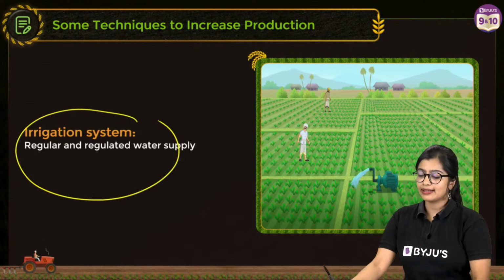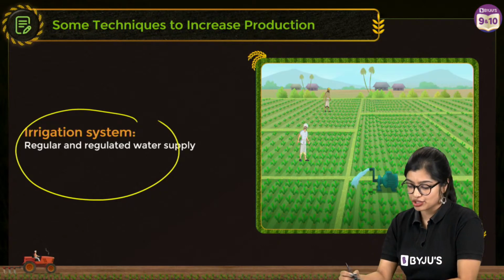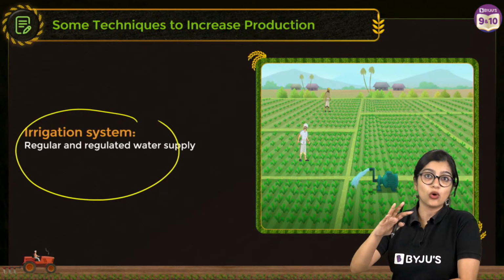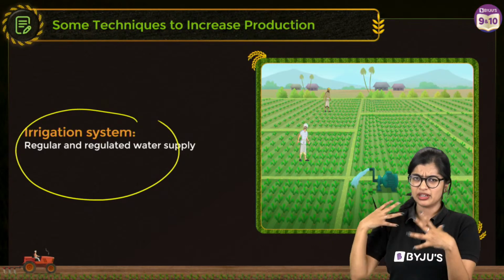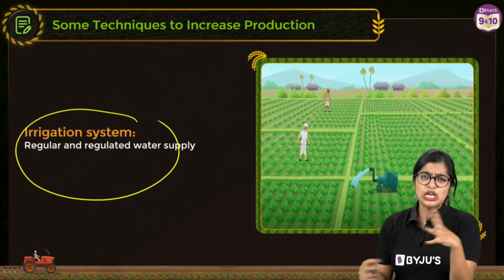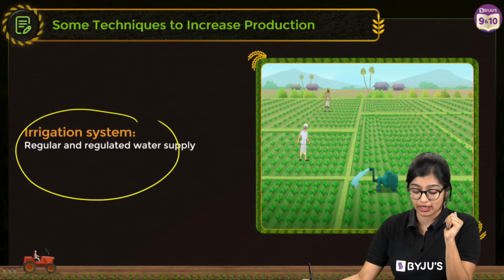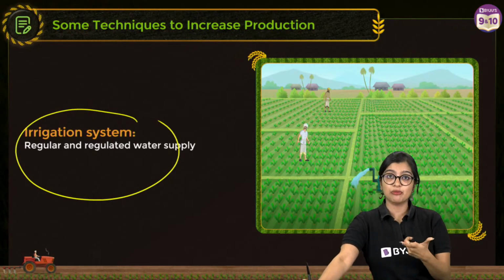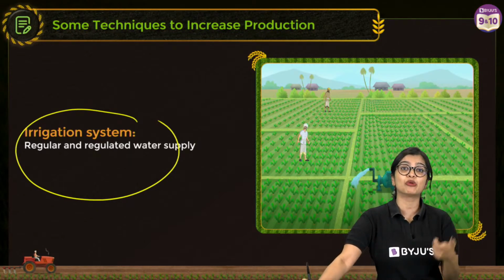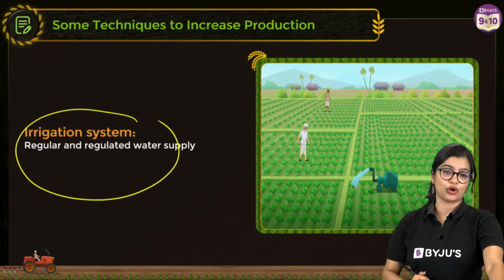Understand that across different villages, we see different levels of irrigation. First and foremost, there are some villages close by to rivers, with fertile soils, and so on and so forth. But there are some villages where access to water is very difficult, right? Which is why irrigation systems play a very important role, because they help in improving productivity, or in getting a good amount of crops.